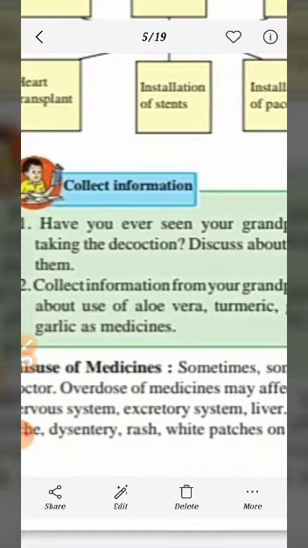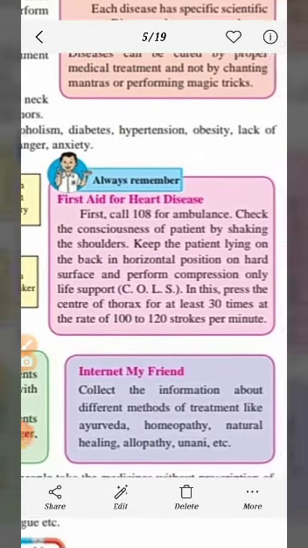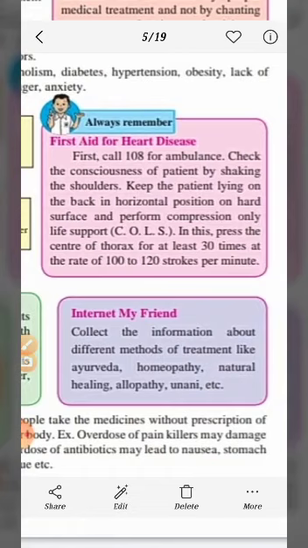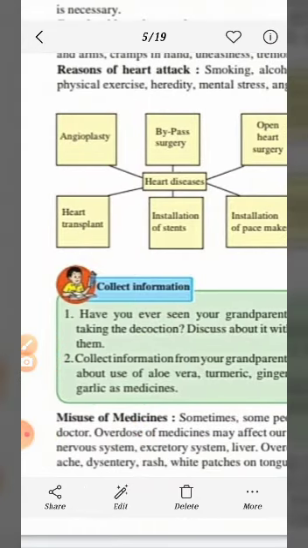Next we have internet, my friend. You can see or collect this information on the internet also. Collect the information about different methods of treatment like Ayurveda, homeopathy, natural healing, allopathy, Unani, etc. Next we have misuse of medicines.